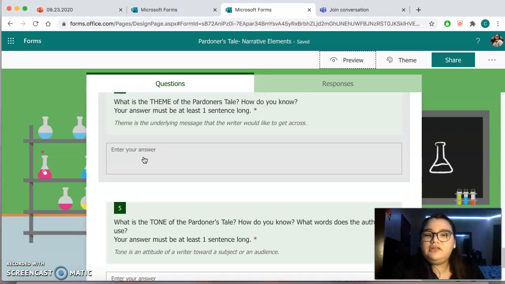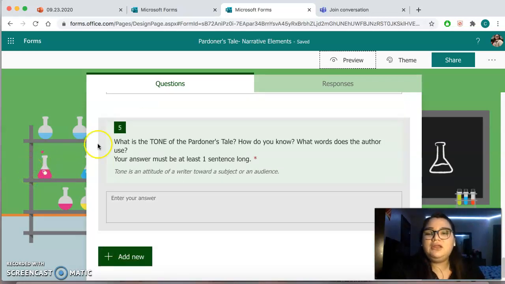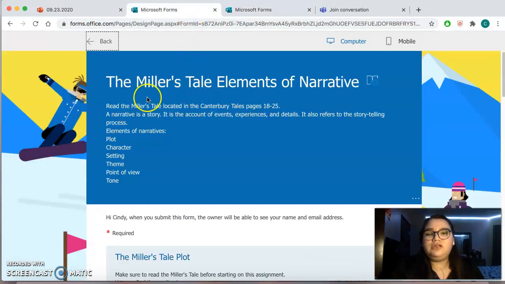So then the last one is asking you about the theme. What is the theme of the Partner's Tale? How do you know, right? Well, the theme of the Partner's Tale is blank, right? If you don't know what theme is, look up types of themes in stories and you'll get plenty to choose from, if you don't know how to come up with one. And then what is the tone of the Partner's Tale? How do you know? What words does the author use, right? So here, I want you to tell me what you think the tone is and how you know. And I want you to use some textual evidence in quotes, right? He said this directly. So then you finish the Partner's Tale assignment, and the Miller's Tale is the same format.